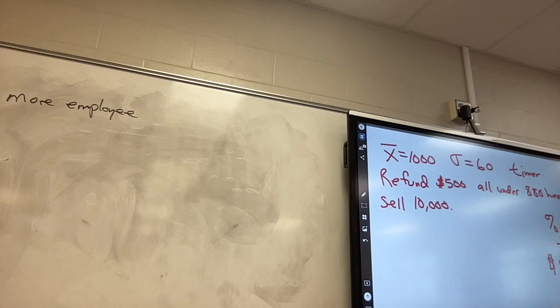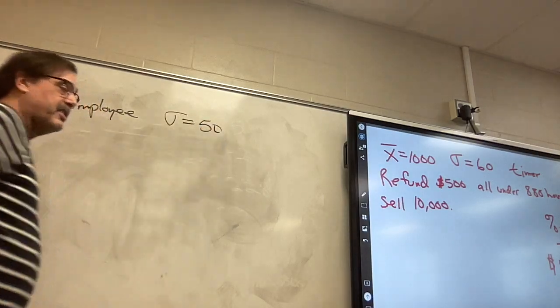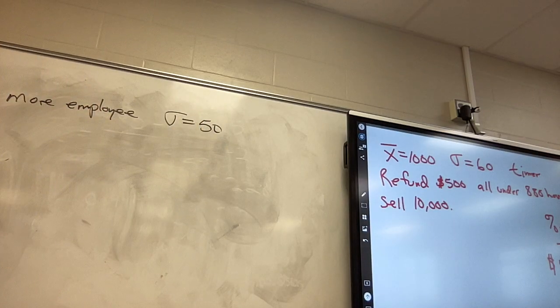So now the machines are going to get built a little more accurate to standards. And what's going to happen, because it's a little more accurate, the standard deviation is going to go down to 50. Meaning more of the machines are going to be very close to what they should be. There's not going to be as many that are really good and not as many that are tending towards bad. We need to find what percent this changes. A new Z-score.